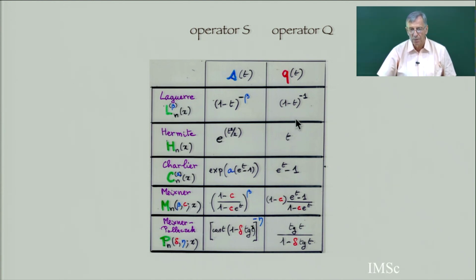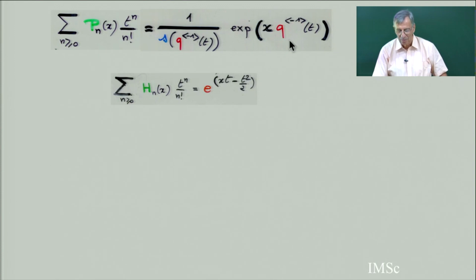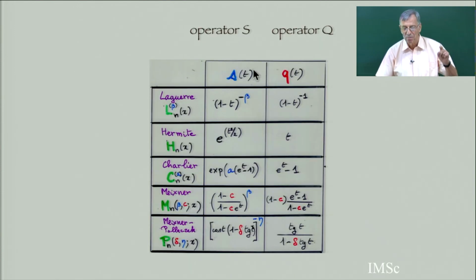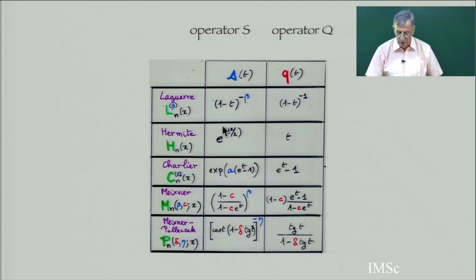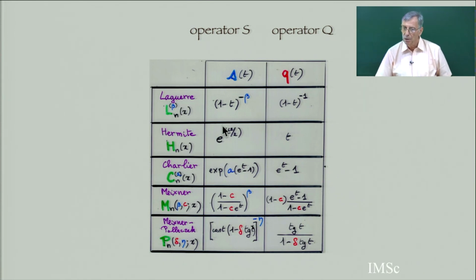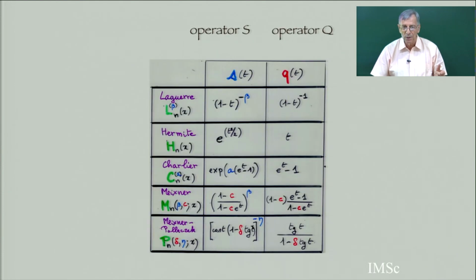So from this tableau, from this S and Q, and applying this formula, we have the generating function S and Q. You get it from the moment of this extension of Laguerre and restricted and enlarged history. You get S and Q from this sum of weight of some paths, going from level 0 to level i, or from level i to 0. I get the generating function. Now, if I apply this formula, you have to take the reciprocal of Q. Here, you have to take the inverse of the reciprocal of S. And if you apply this for each of these polynomials here, then you should get back.